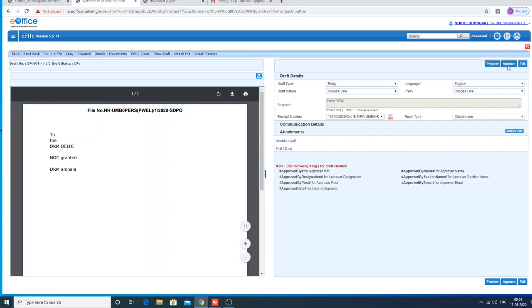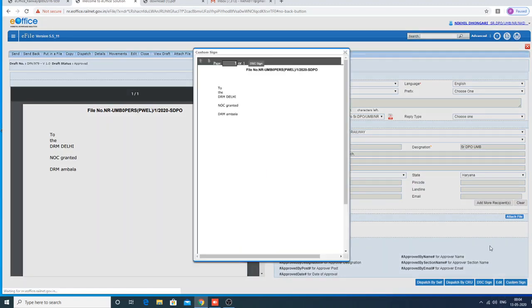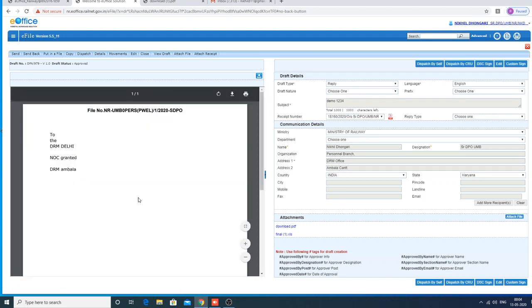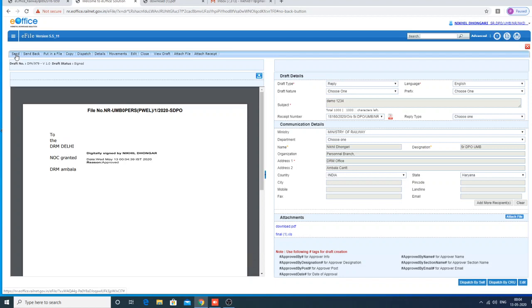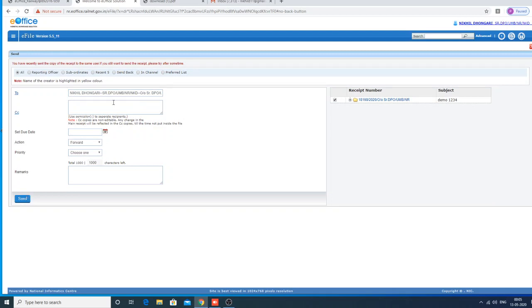Then you can approve it. Then you can sign it digitally. See here, draft status approved. It's shifted to sign. Then if you want to send it within e-office, then send. Then click. Is it not going?